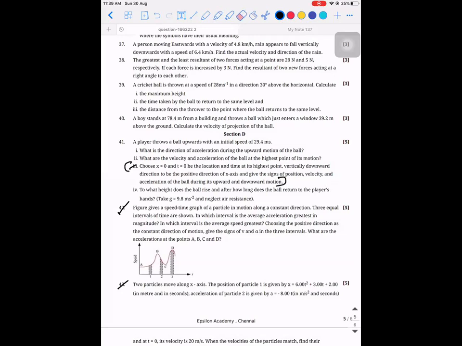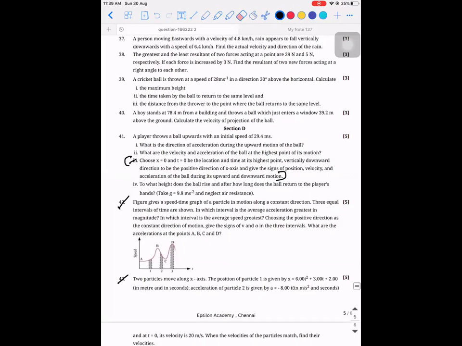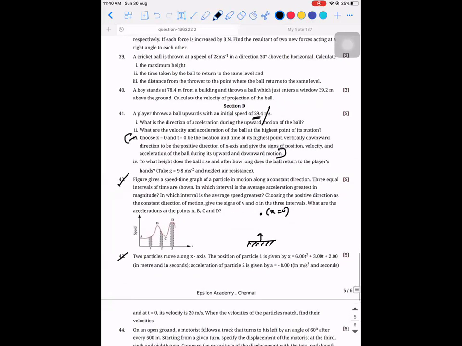Choose x equal to 0 and t equal to 0 to be the location and time at its highest point. Take the vertically downward direction to be the positive direction of the x-axis and give specific signs of position, velocity and acceleration of the particle during its upward and downward motion. So there is a particle projected upwards with a speed of 29.4 meters per second. The object is thrown from here, and they're asking us to take this as the position x equal to 0, and this as the positive x-axis. Then give the sign of position, velocity, and acceleration of the ball during its upward and downward motion.